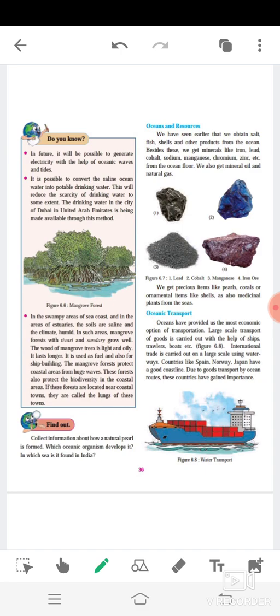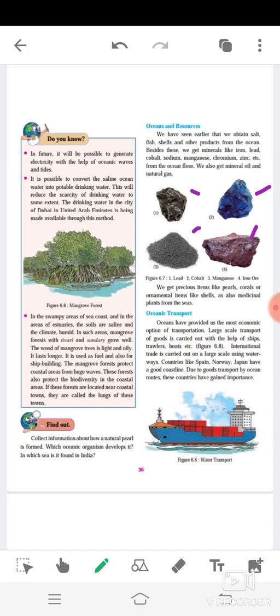Here the pictures are given. This is the lead, the cobalt, manganese and iron ore. These are all minerals. Now, oceanic transport. Go to the next paragraph.